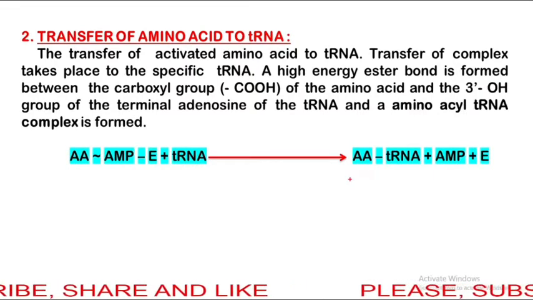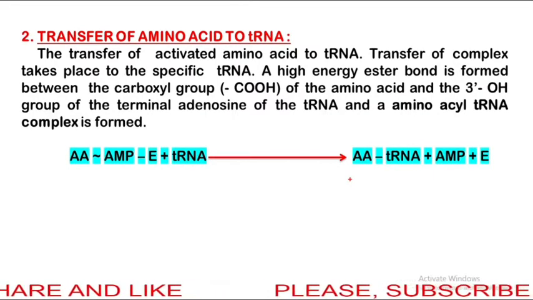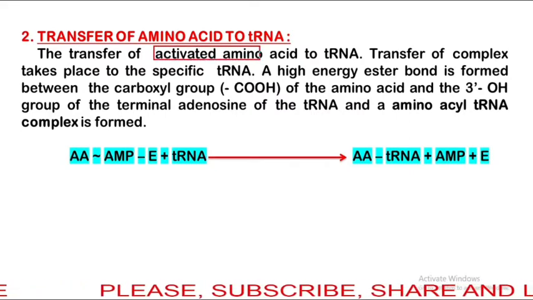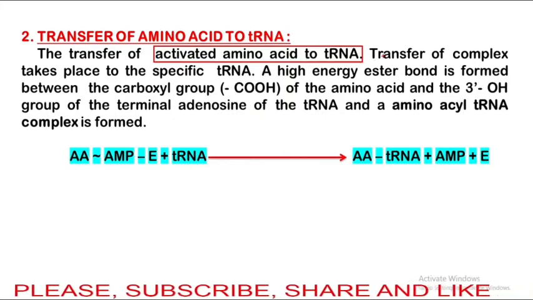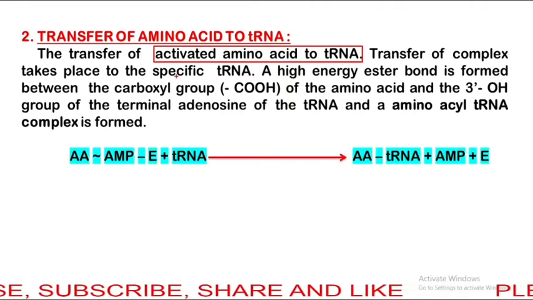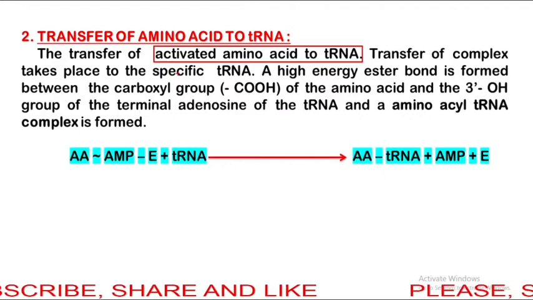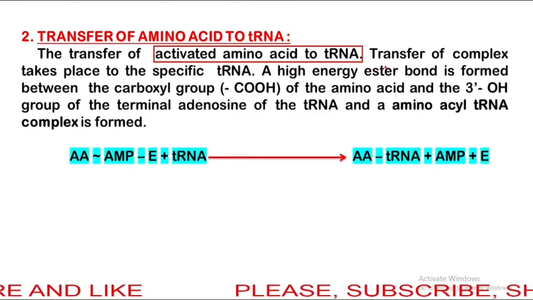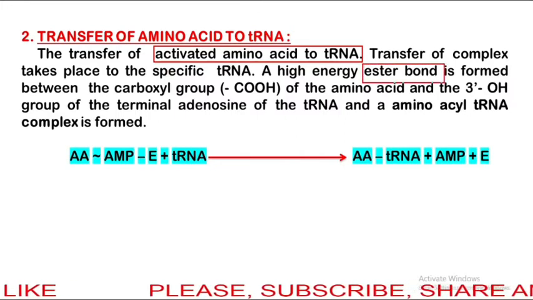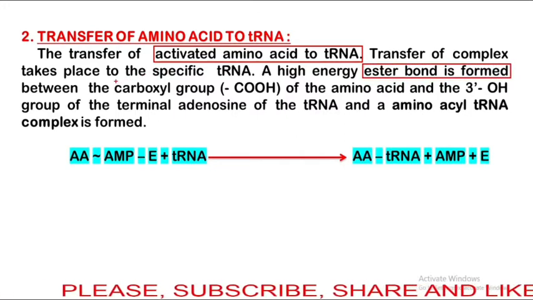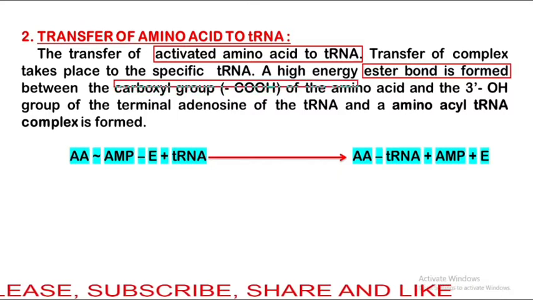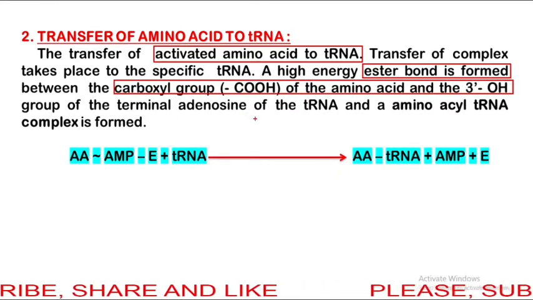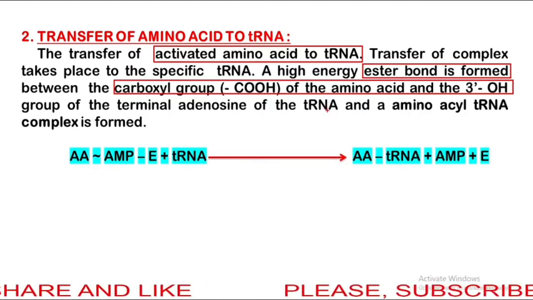Second step is the transfer of activated amino acid to tRNA. Transfer of the complex takes place to specific tRNA. A high energy ester bond is formed between the carboxylic group of amino acid and the 3' OH group of the terminal adenosine of tRNA.